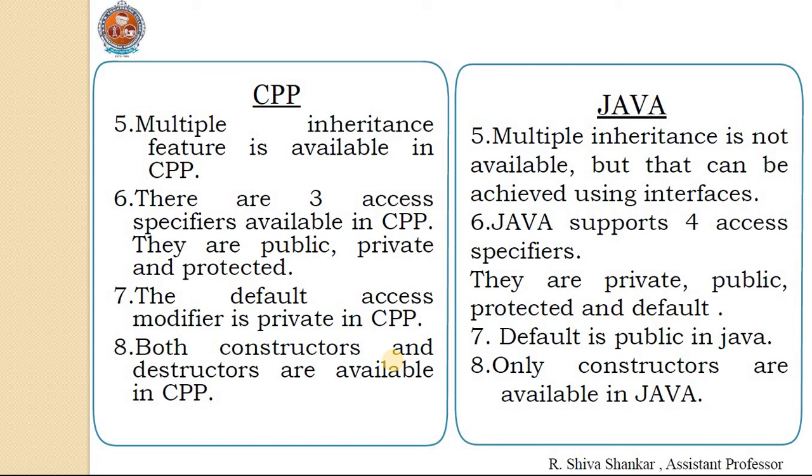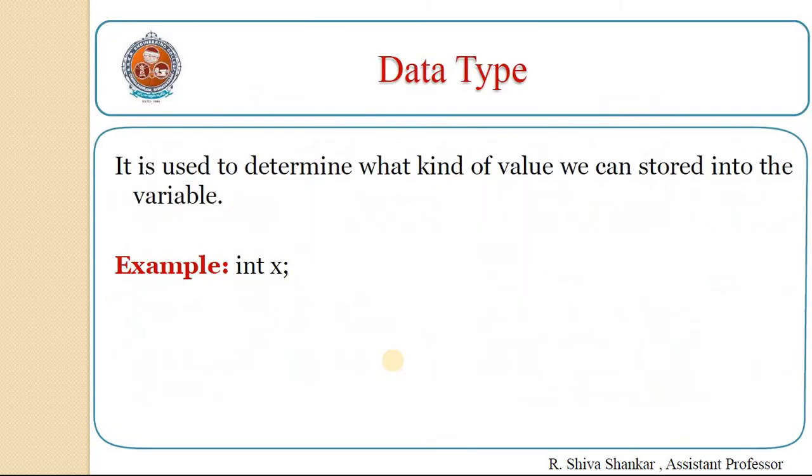In CPP, the default access modifier is private. In Java, the default is public. In CPP, both constructors and destructors are available, whereas in Java, only constructors are available.